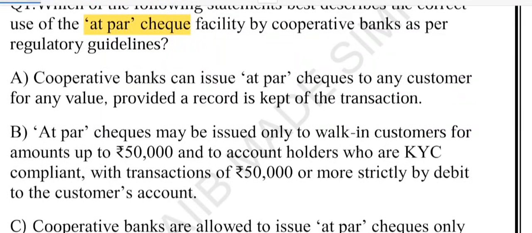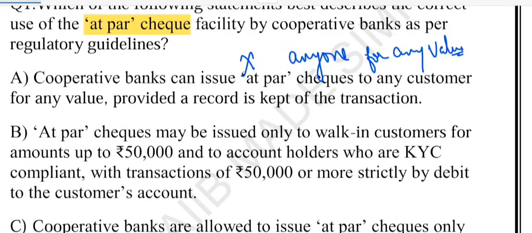First of all, option A. It says that cooperative banks can issue at par cheques to any customer for any value. It sounds flexible, right? But this is wrong. Why? Because RBI has put a clear limit: a bank cannot give at par cheques to anyone for any value. Remember it. For example, suppose someone walks in with 2 lakh rupees cash and wants an at par cheque. In that case, the bank cannot just give it after noting it down.